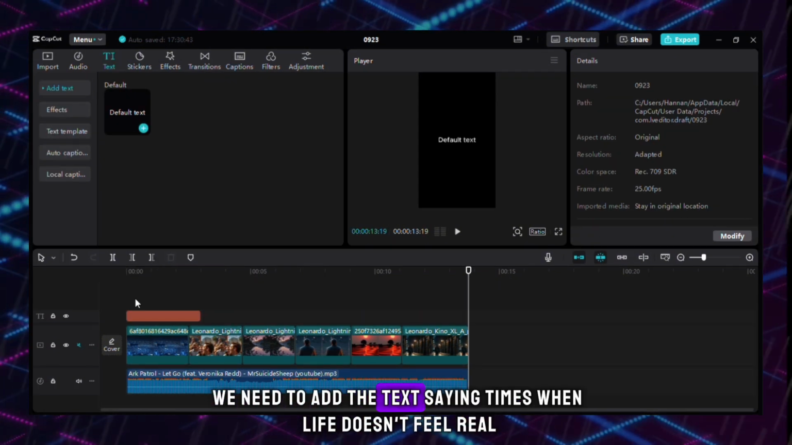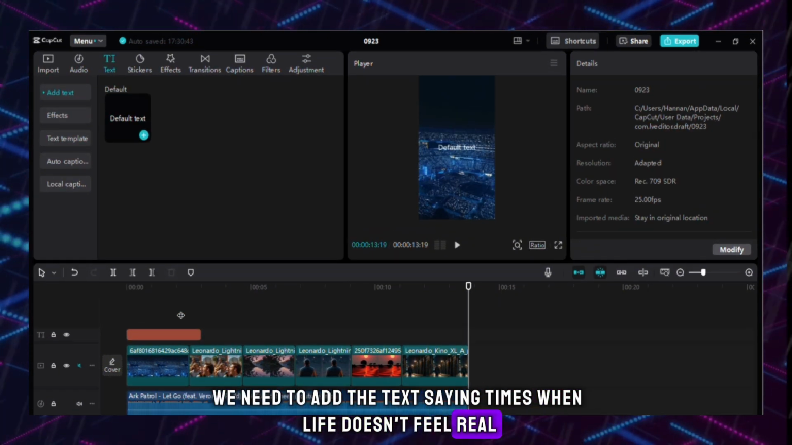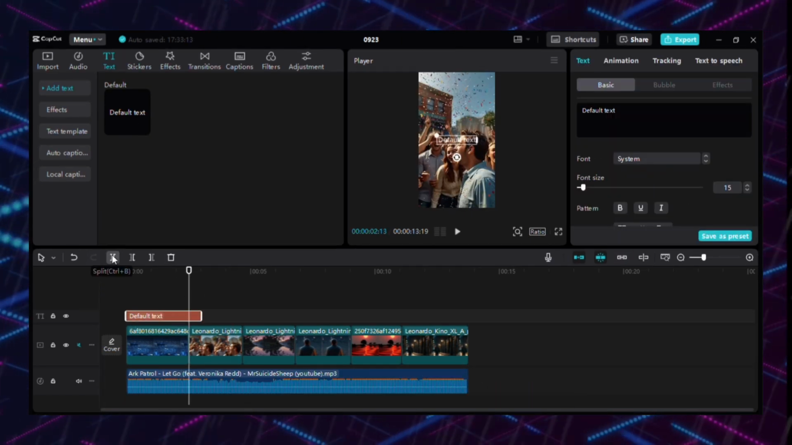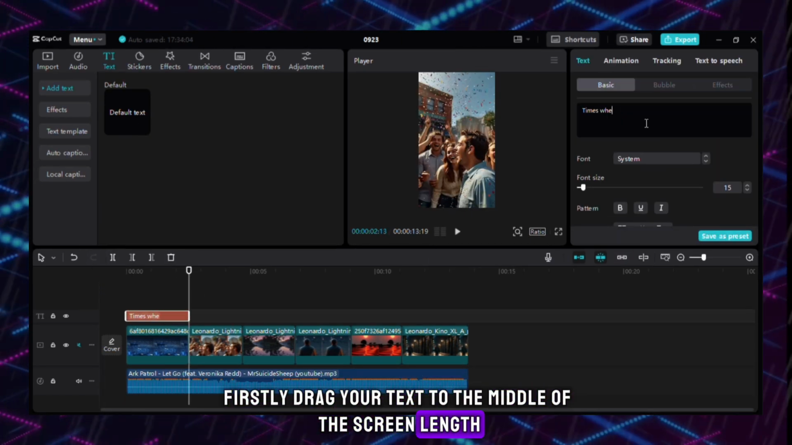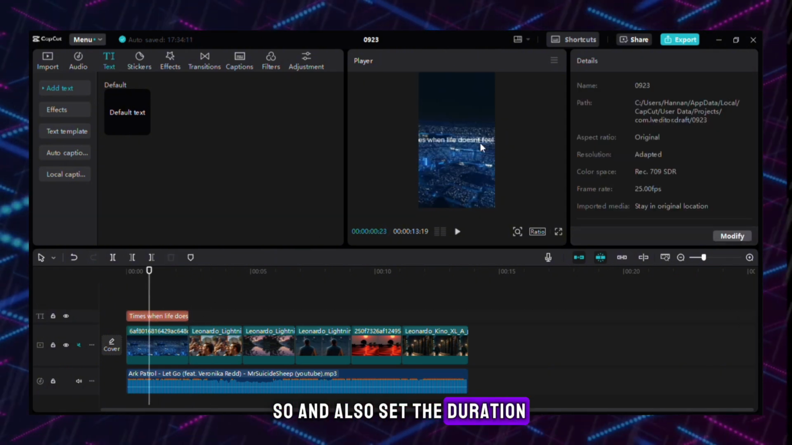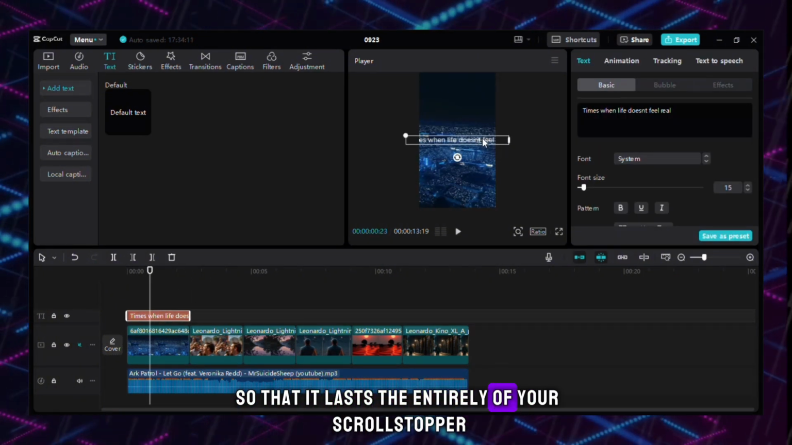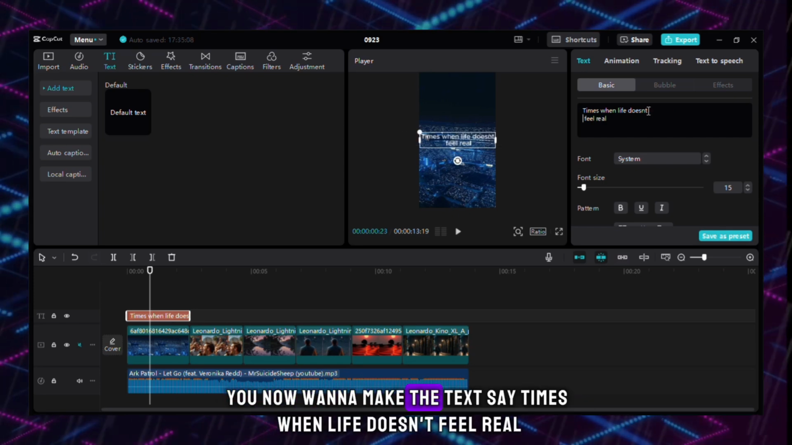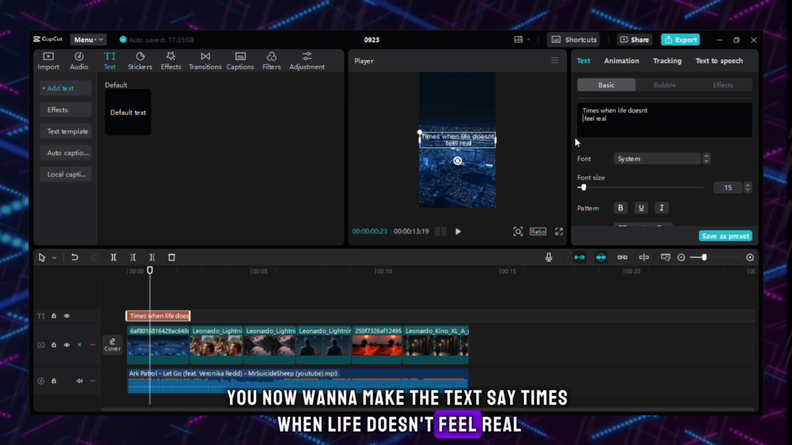We need to add the text saying, times when life doesn't feel real. So head to text in the top left and add some to our timeline. Firstly, drag your text to the middle of the screen and also set the duration so that it lasts the entirety of your scroll stopper. Select the text and head to the top right. You now want to make the text say, times when life doesn't feel real.